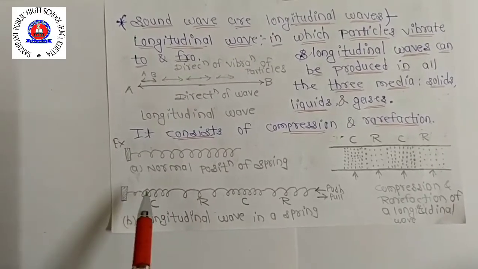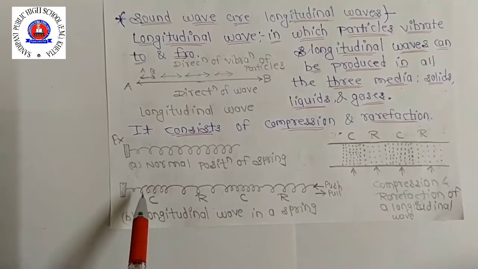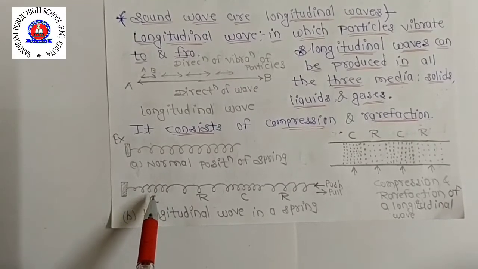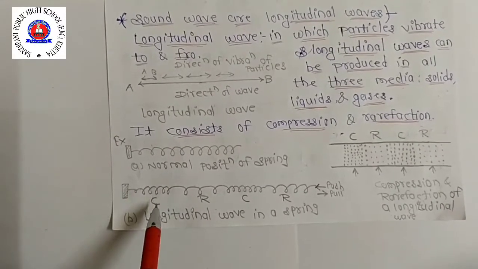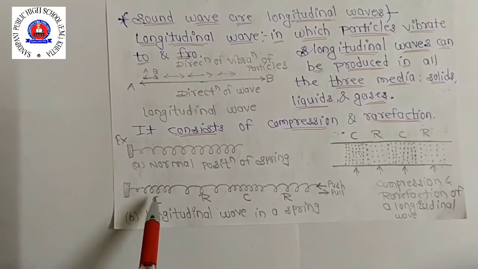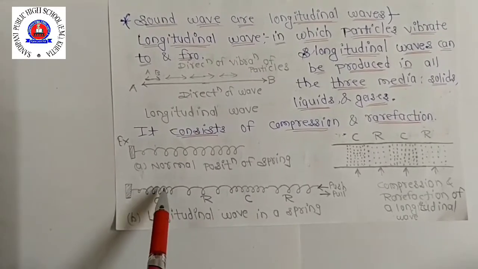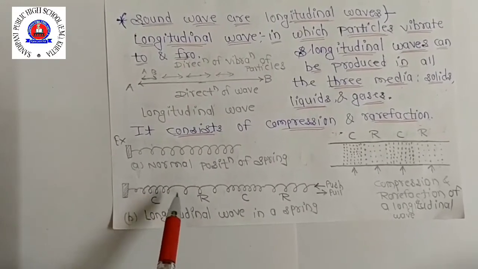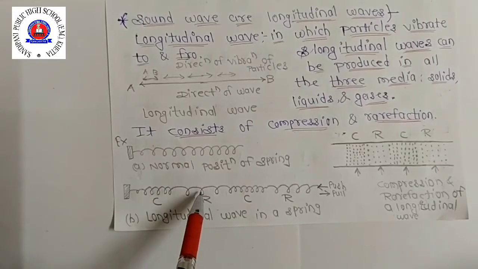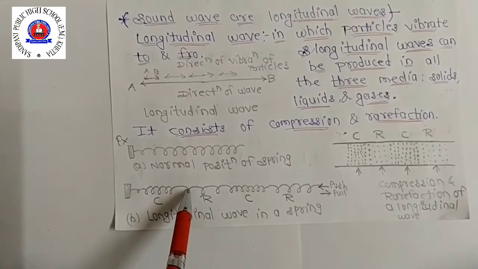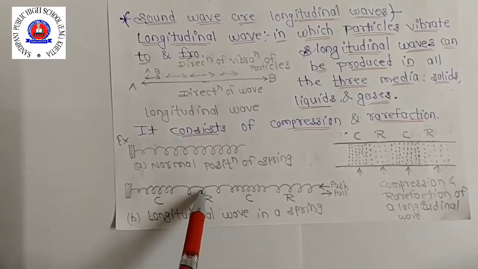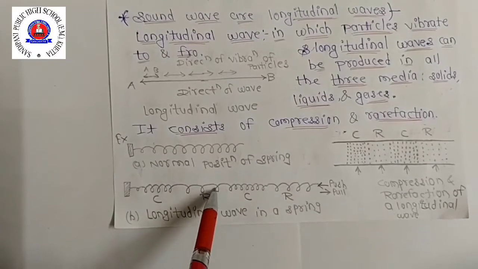So then normal. Now this normal was like this, and look here how they have come close together. Okay, so the region marked as C, C means compression. So this region is compression. In a spring, rarefaction is that part in which the coils are farther. Okay, look here, these are farther, meaning they are a bit far apart.